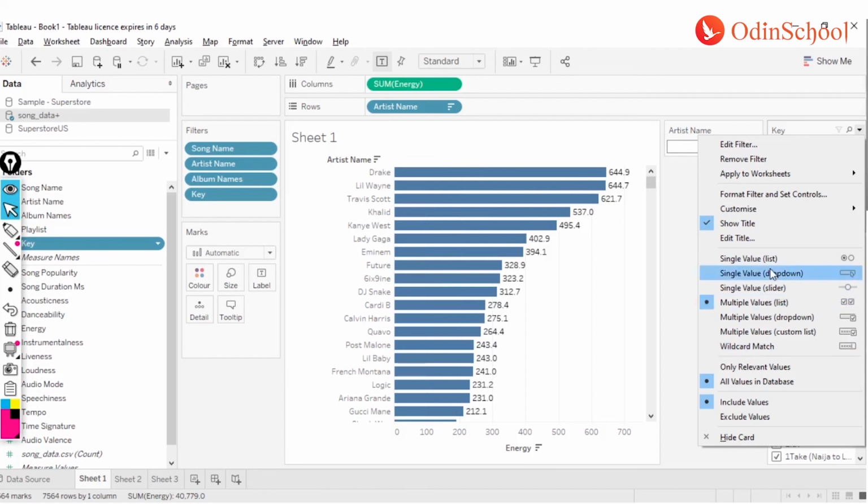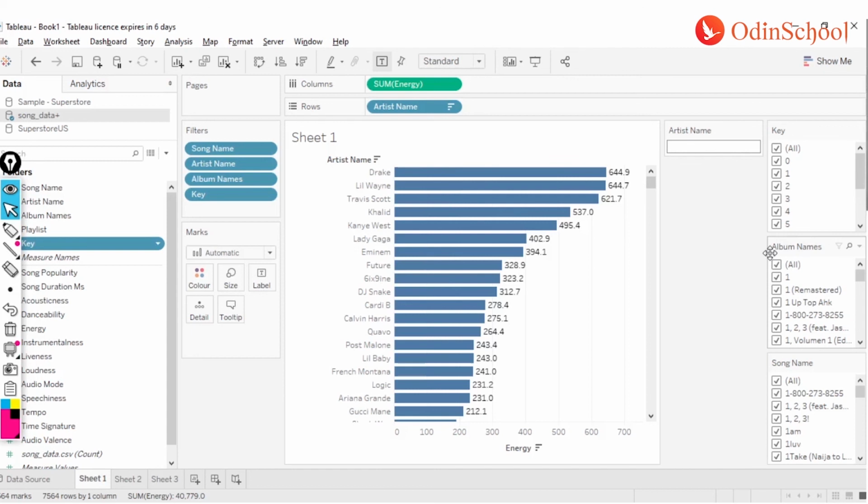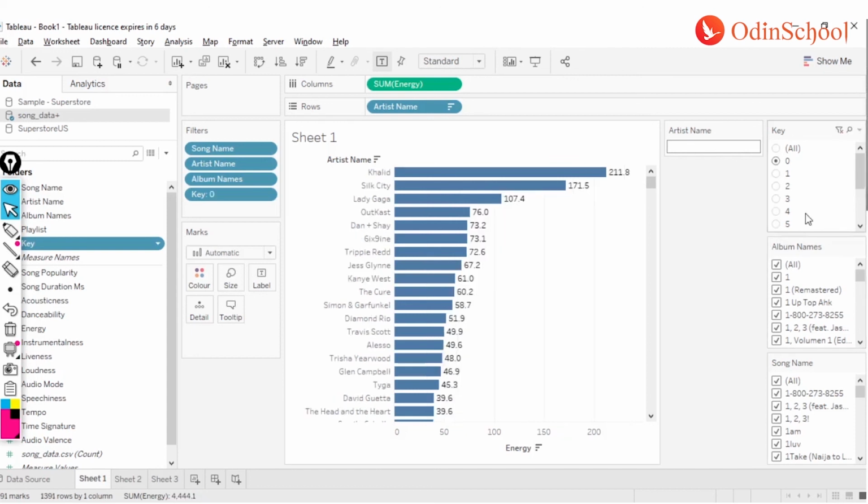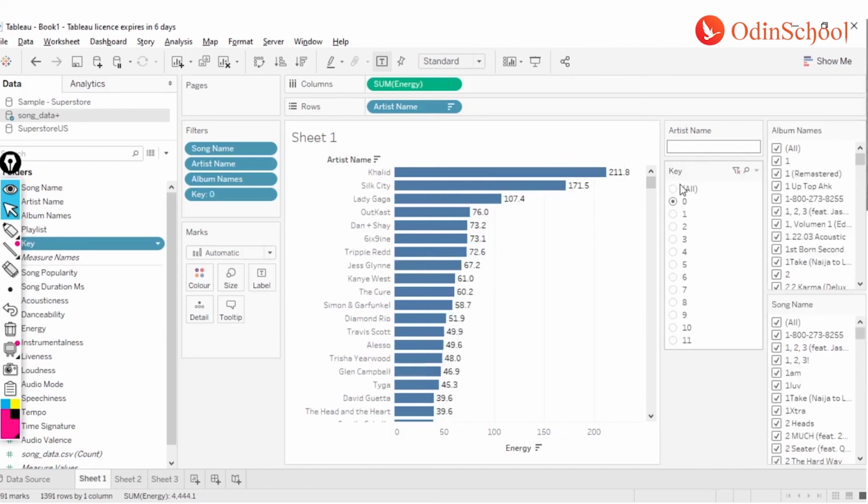Let's say I want only one value to be selected at once, we use the option of radio buttons. That's the difference between a radio button and a checkbox. A radio button allows you to select only one value at a time. You cannot select two or more values at a time; checkboxes give you that feature. So if I click on radio buttons over here, it will take a moment, but this is how it will look.